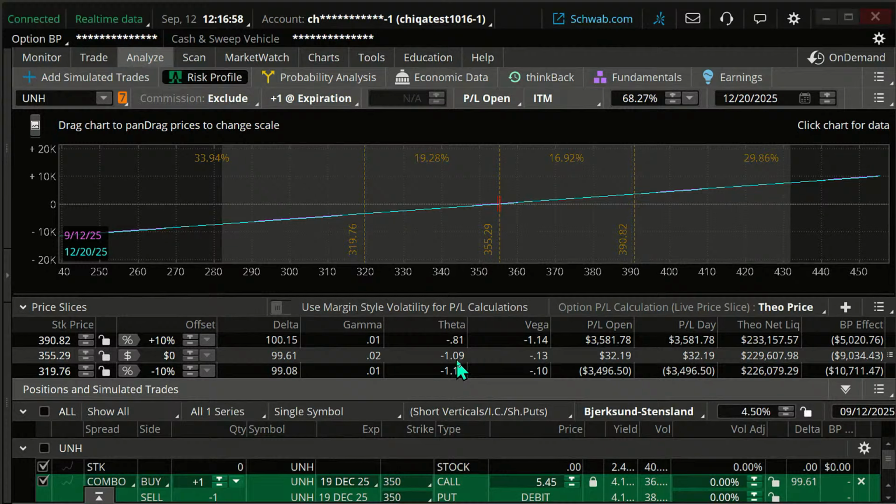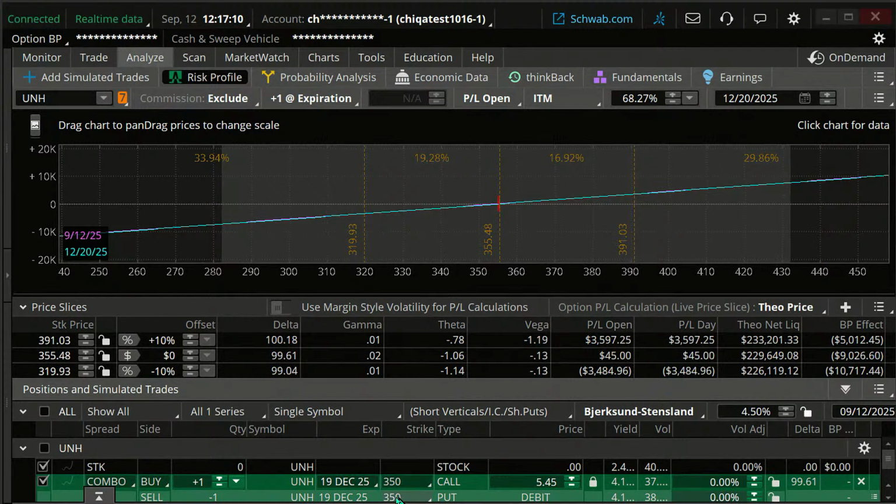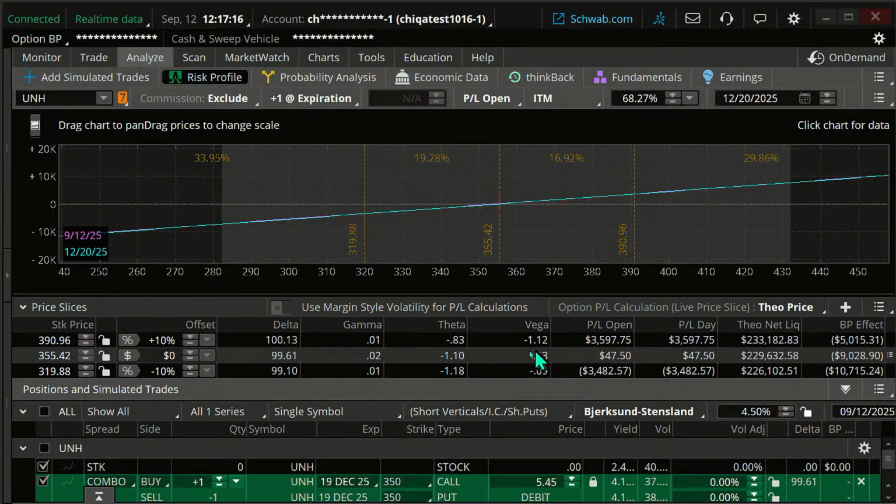Why is that? Because look, you've got a 350 long call, which is negative theta, but you've got a 350 short put, which is positive theta. Time decay helps that put out. That's why they largely offset each other. And so your theta and your vega are going to be very low numbers there. Okay. That's a synthetic.